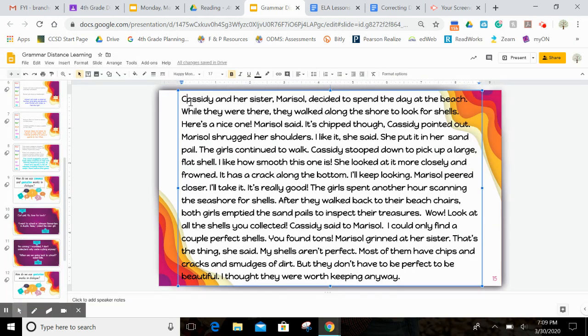Okay. Cassidy and her sister Marcel decided to spend the day at the beach. Nobody speaking, I don't need to do anything. While they were there, they walked along the shore to look for shells. Again, nobody is saying anything. Here's a nice one, Marcel said. It's chipped, though, Cassidy pointed out.